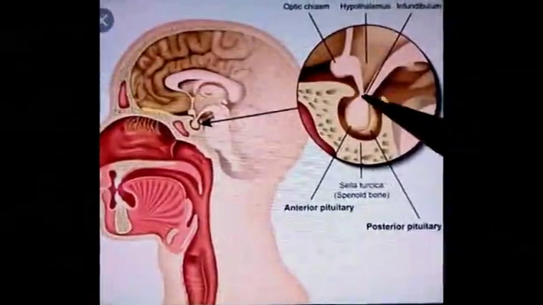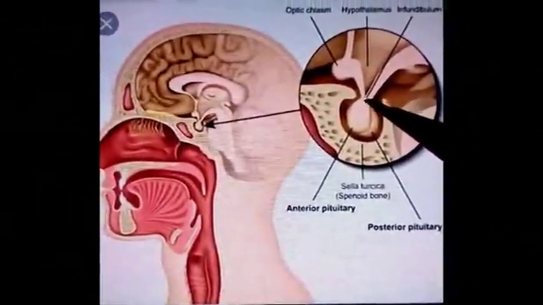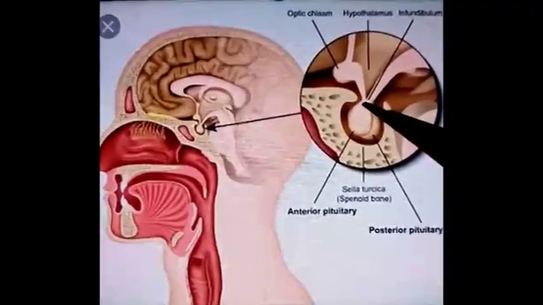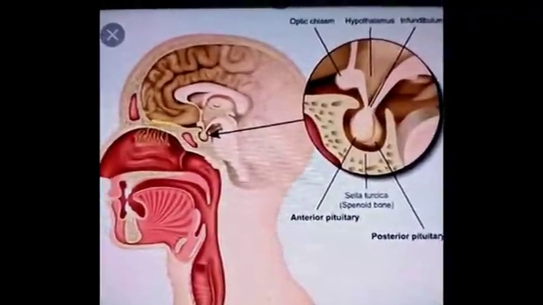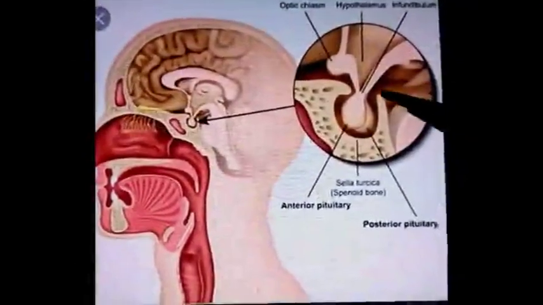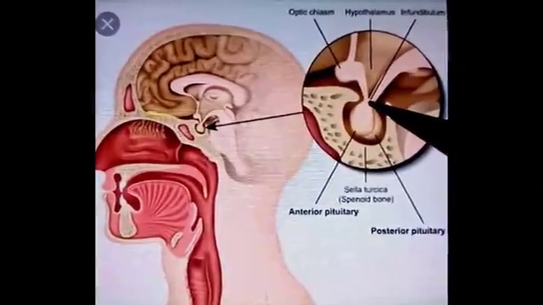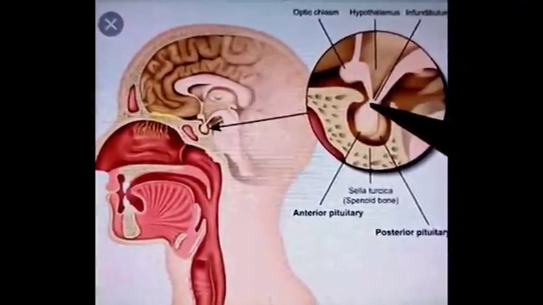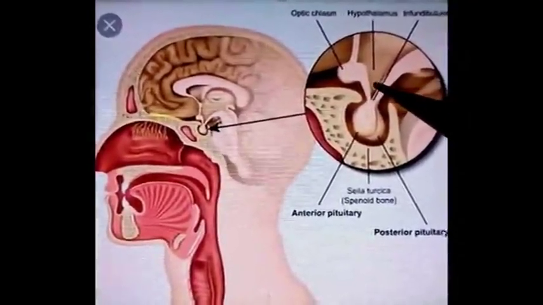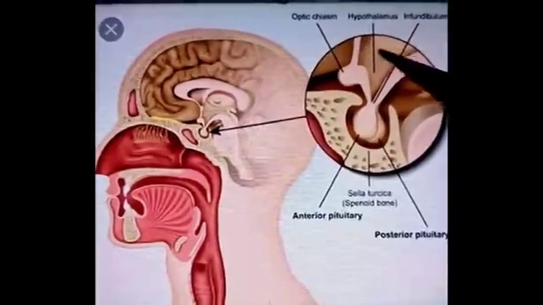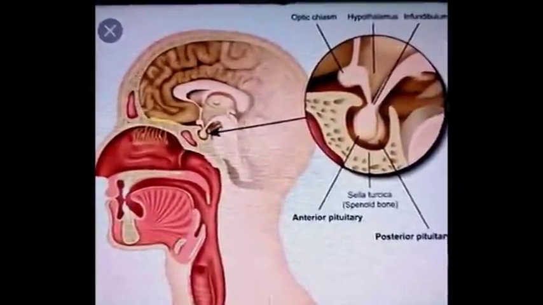The stalk of the pituitary gland, this area, pierces the diaphragma sellae and gets connected to the floor of the third ventricle. Pituitary stalk means a tubular structure in the upper part of the pituitary gland which connects the pituitary gland to the hypothalamus. Hypothalamus is present in the floor of the third ventricle. So this is the cavity of the third ventricle, and this lower part is known as hypothalamus.